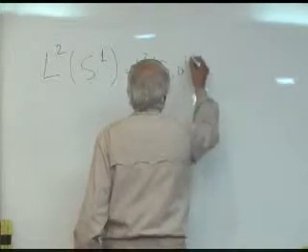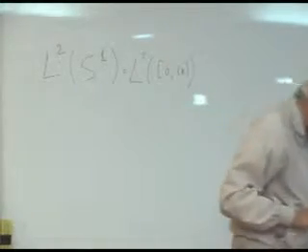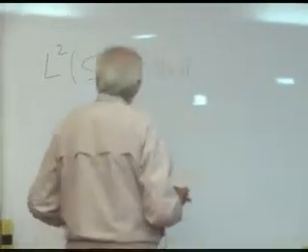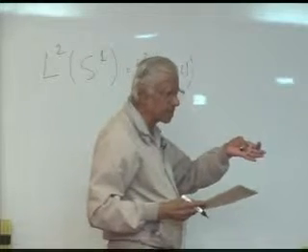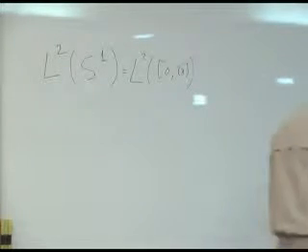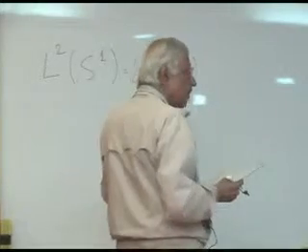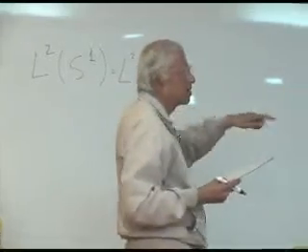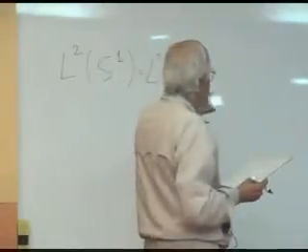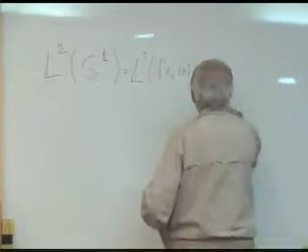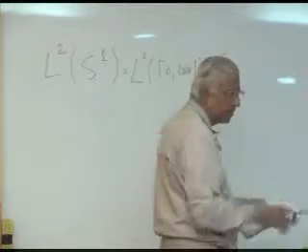I may write it in various ways. Capital L2. This capital L is an indication that you are dealing with, let us say, Schrodinger wave functions of a continuous variable. And the superscript 2 means square integrable. Like little L2, the little L means discrete sequence. Superscript 2 means that the sum of squares must be convergent. So, how do we define this? In quantum mechanics, this is very, very relevant.